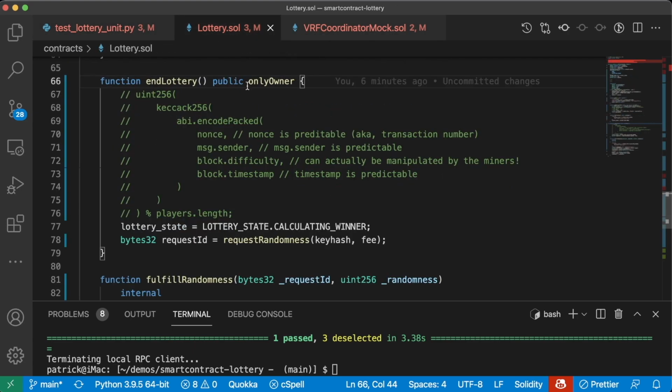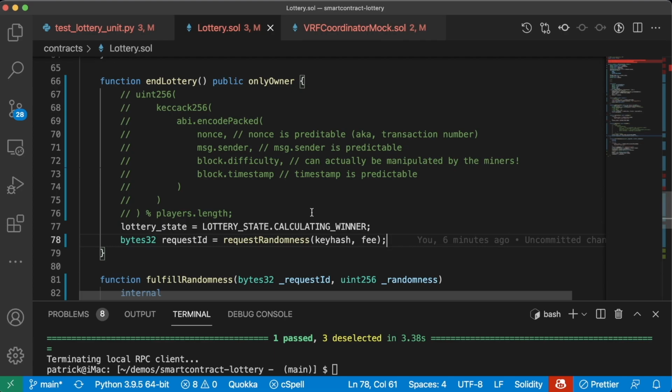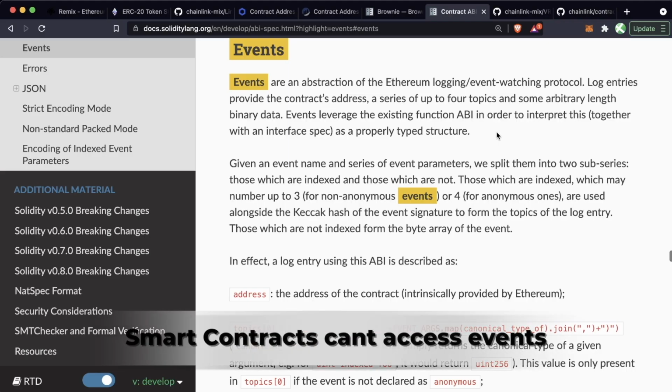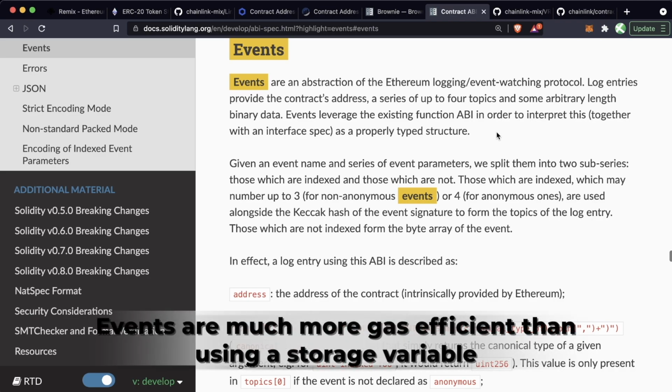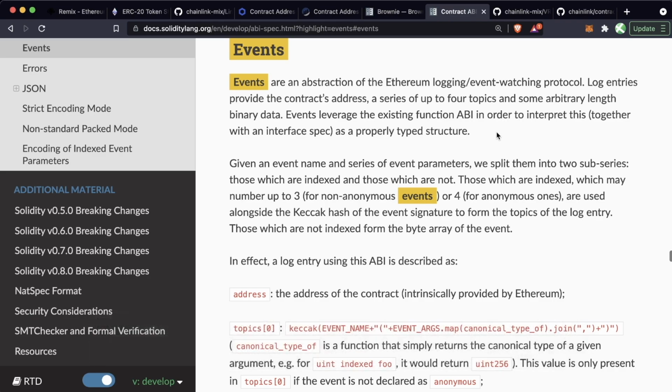So what we want to do to keep track of when this contract actually entered the calculating winner state is we want to do what's called emitting an event. Events are pieces of data executed in the blockchain and stored in the blockchain, but are not accessible by any smart contracts. You can kind of think of them as the print lines of a blockchain, or the print statements of a blockchain.